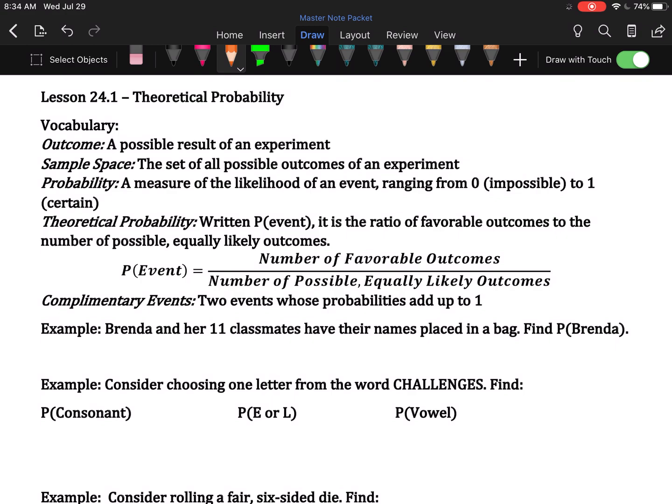If we throw a die, it'll always land on 1, 2, 3, 4, 5, or 6. If we spin a spinner, it will always land in a section, not on the edge of a section. And this is just to make our mathematical lives easier.